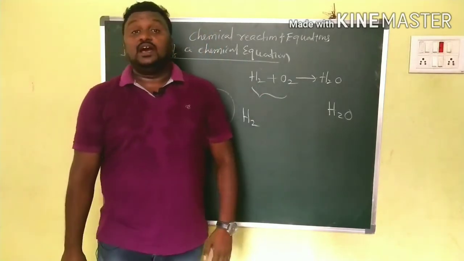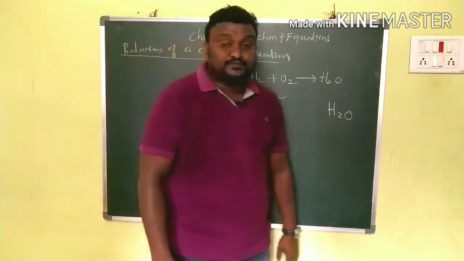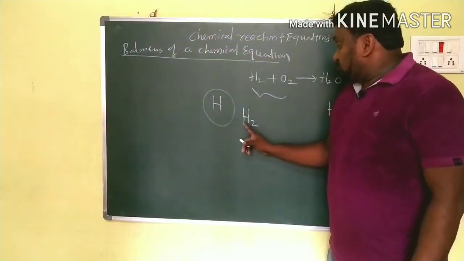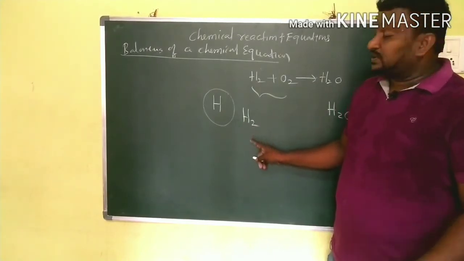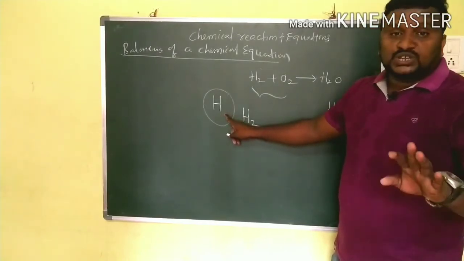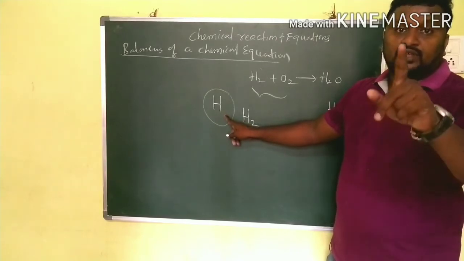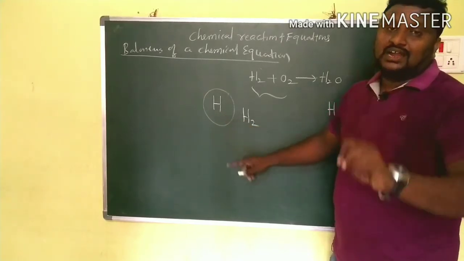And in H2, there are 2 hydrogen atoms. If there is no subscript for the element symbol, we consider it as 1 atom.